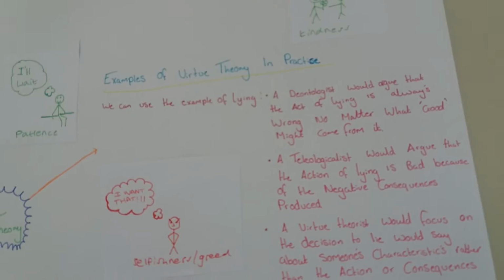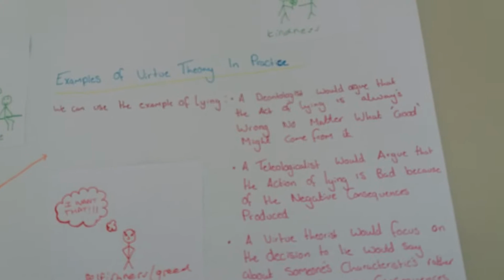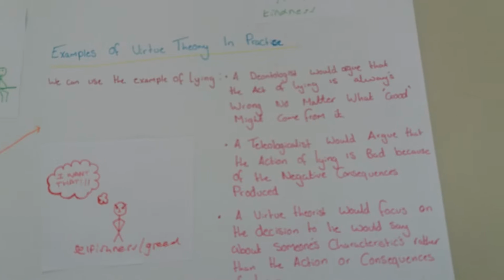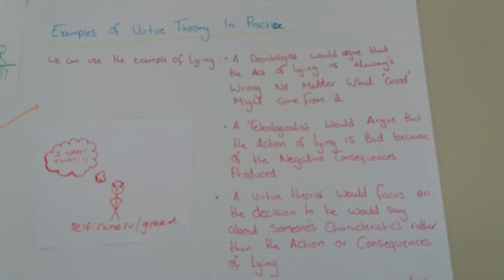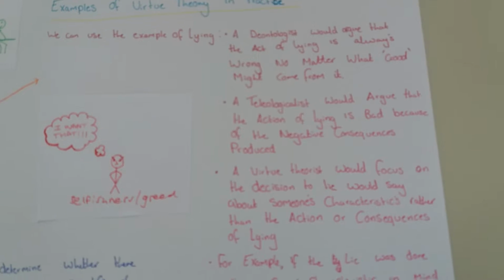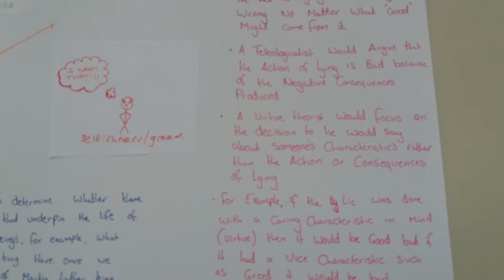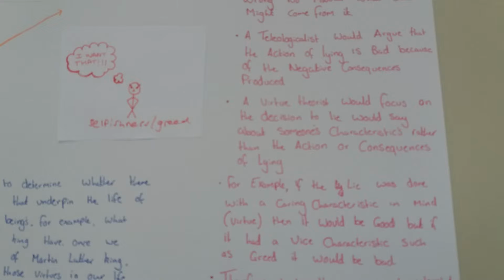Examples of virtue theory in practice. We can use the example of lying. A deontologist would argue the act of lying is always wrong, no matter what good might come of it. A teleologist would argue that the action of lying is bad because of the negative consequences produced. A virtue theorist would focus on what the decision to lie would say about someone's characteristics, rather than the action or